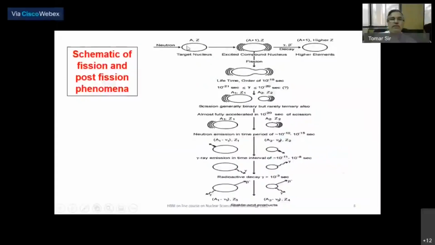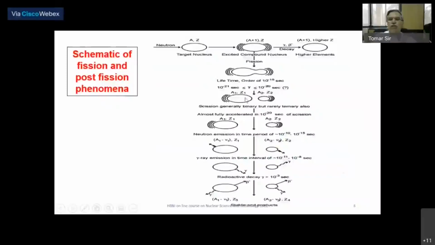When the nucleus captures a neutron, it forms an excited compound nucleus. One option for this nucleus is to undergo gamma decay, like uranium-238 plus a neutron giving uranium-239, undergoing beta minus decay to become neptunium-239. Or, if the excitation energy is more than the fission barrier, it becomes committed towards fission and undergoes deformation. Then at the scission point, it splits into two fragments, Z1, Z2, A1, A2, in the time scale of 10 to the minus 21 to minus 20 seconds.